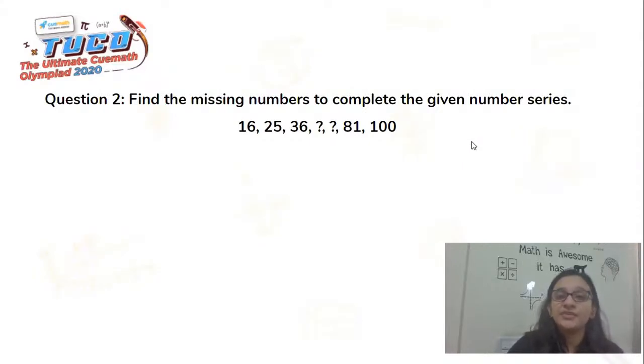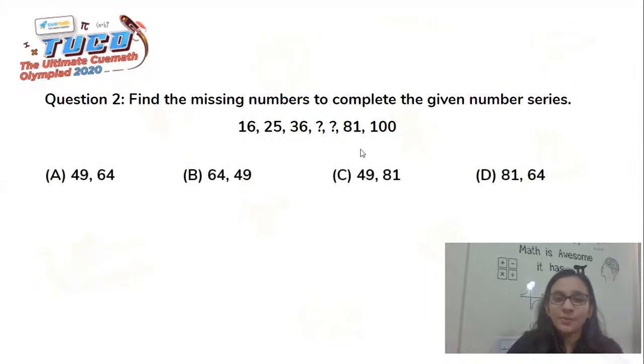So the previous one was an alphabetical series that you saw. Here it's a numerical series, wherein you would see that in the middle there are 2 question marks, which are the missing terms, and those we need to find out. So it's 16, 25, 36, a question mark, another question mark, 81, and 100. So then we see our options, and here we'll start solving it.